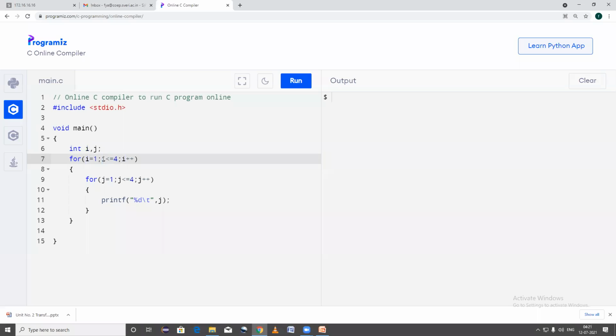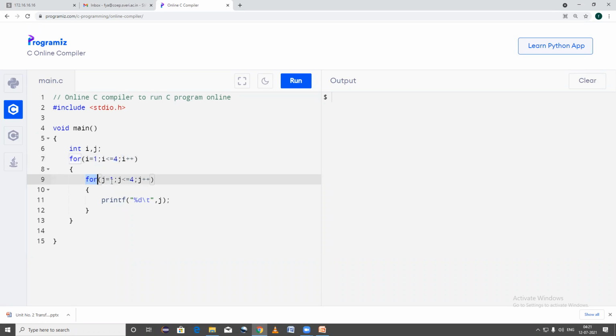Now when the condition is true, the control of the program will enter the body of this for loop, right? In the body of this for loop, the control comes to processing, and after all this is done, it goes to the increment. But now we are at step 2, and step 2 is true, that means 1 is less than or equal to 4. This answer is true, so it encounters the next statement.